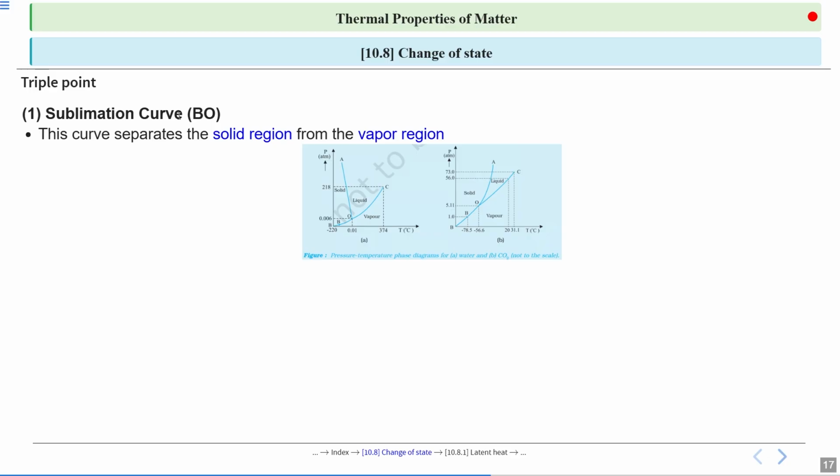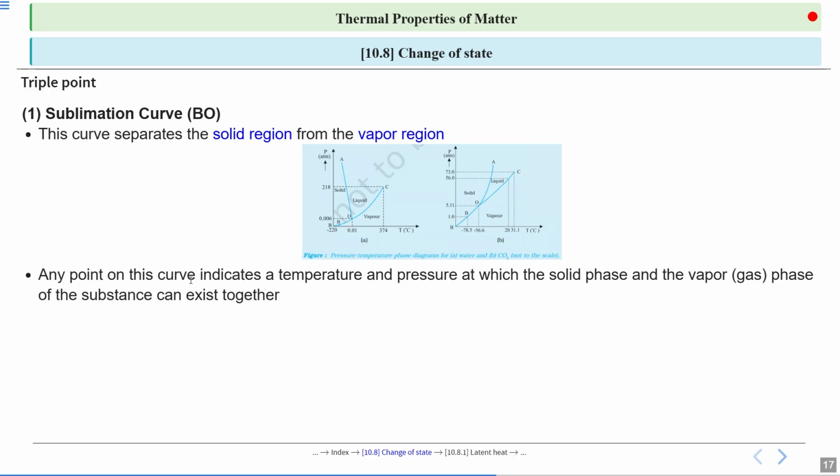First, sublimation curve, BO. This curve separates the solid region from vapor region. Look here. BO is the sublimation curve, the separation between solid region and vapor region. We know sublimation is the process in which solid directly converts into vapor state.